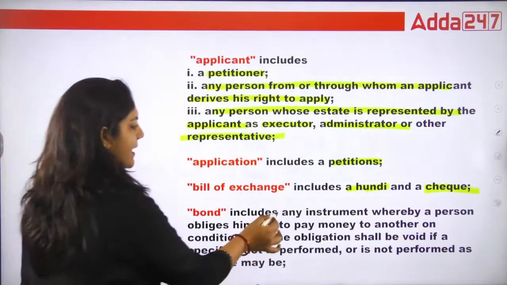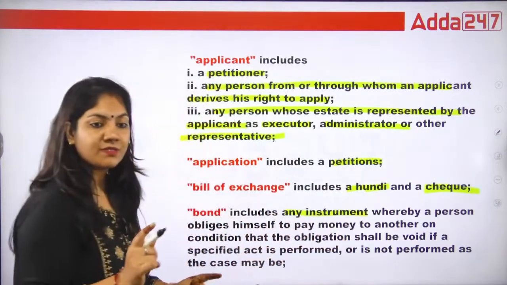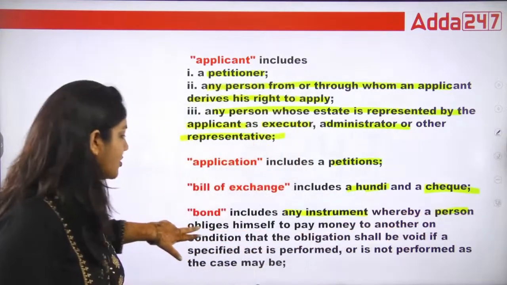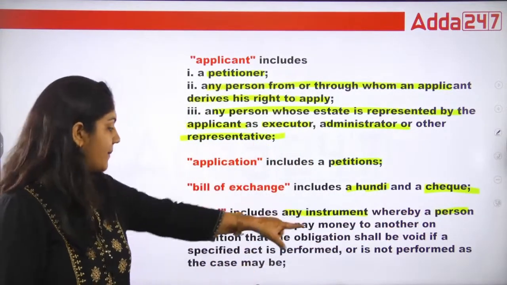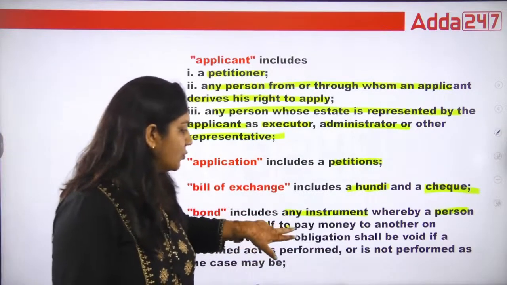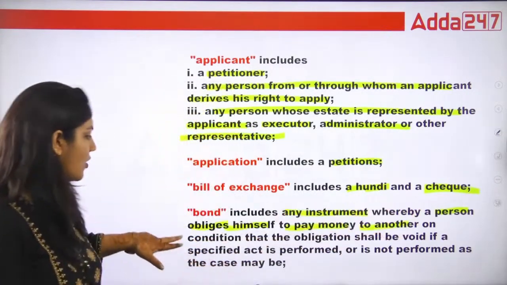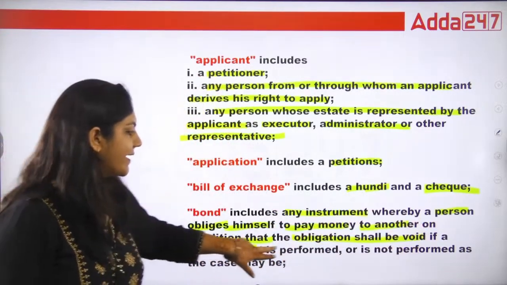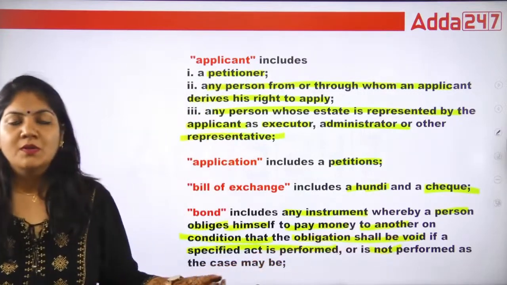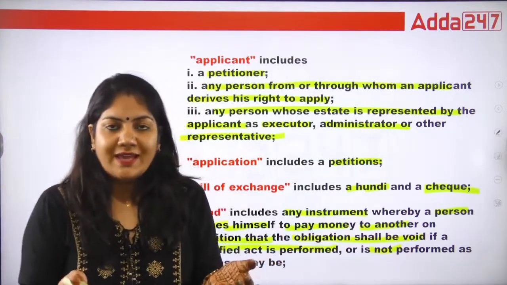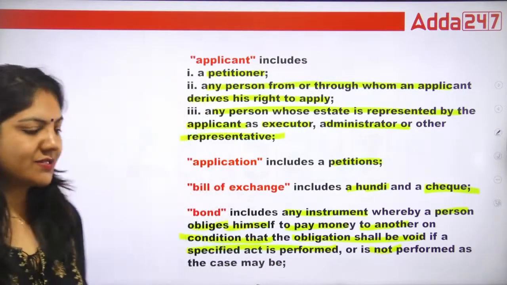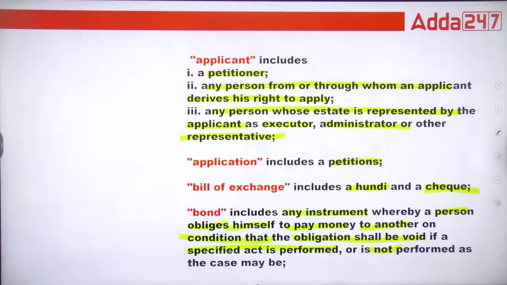Bond, any instrument. Instrument means a document, whereby a person obliges, meaning duty, himself to pay money to another on condition that the obligation shall be void if the specified act is performed, or not performed. So bond is basically what we have written in the agreement. That's it. So this is your bond.